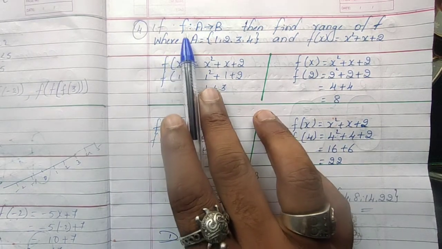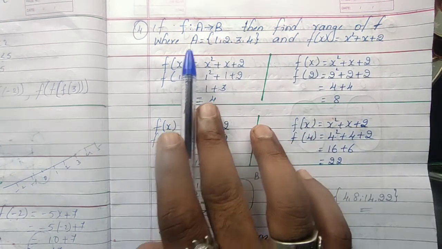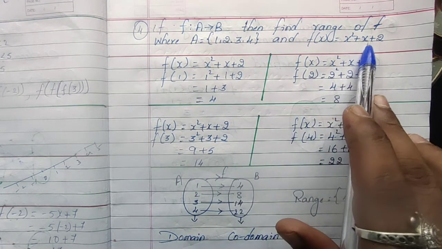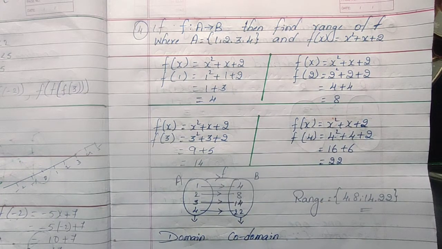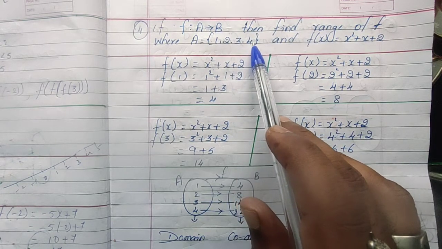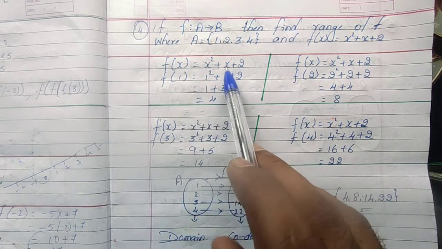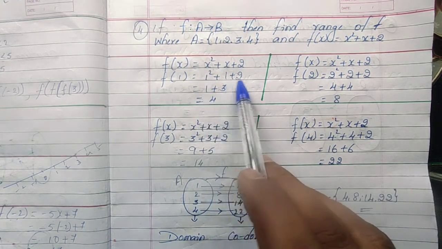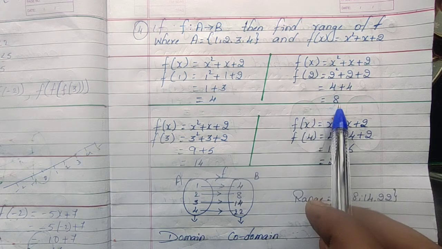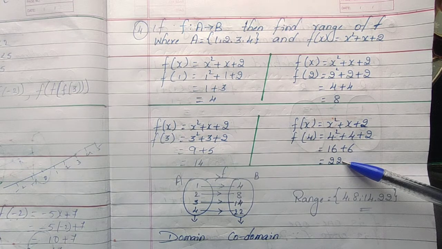Question number 4. Function f from A to B, then find the range of f, where A is 1, 2, 3, 4 and f of x is x square plus x plus 2. Now the function is given and the domain is also given. Substitute x as 1: 1 square is 1, 1 plus 2 plus 1 is 3, 3 plus 1 is 4. When x equals 2, you will get 8. When x is 3, you will get 14. When x equals 4, we will get 22.